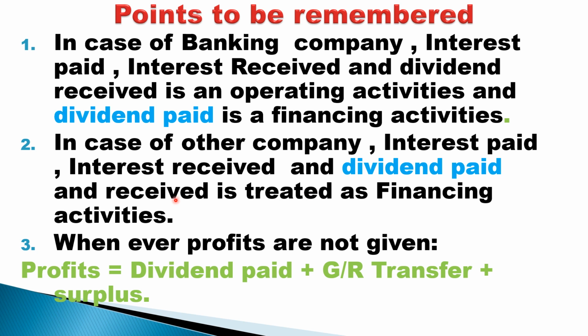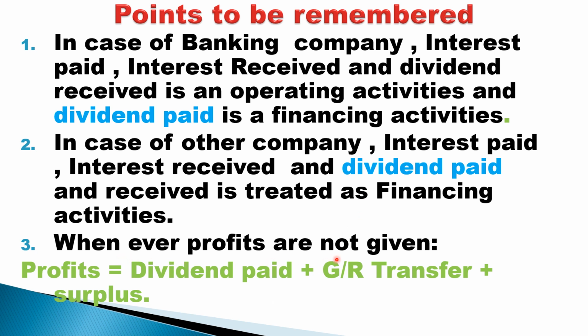Dividend paid and dividend received is treated as financing activity. So what's the main difference between point number 1 and point number 2? In point number 1, in case of banking business, dividend paid is treated as finance activity, whereas in case of other business, interest paid, interest received, dividend paid, dividend received is treated as finance activity.